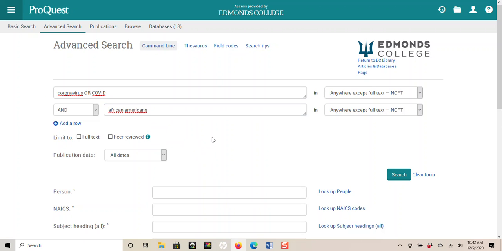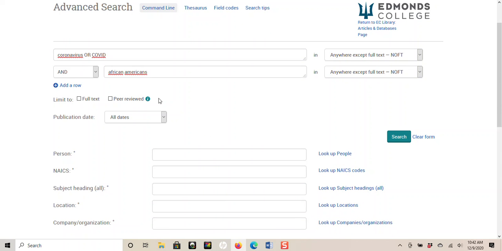There's a few other things you'll need to check. So one thing you want to do is check this box, limit to full text. That's very important, because some of the publications in the databases do not give you the full article. They'll just give you the title, the author, the date, and maybe a small summary, but you always want to look at the full article. So make sure you check that box.